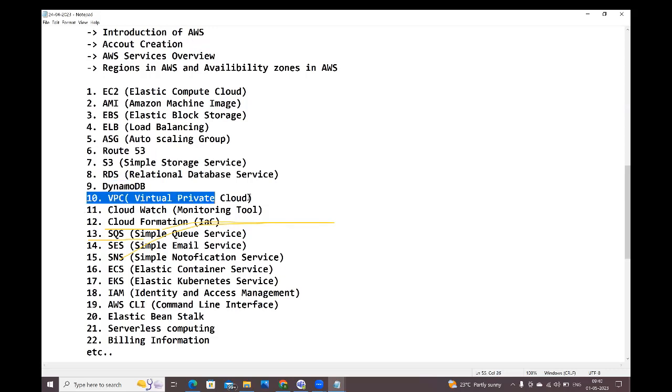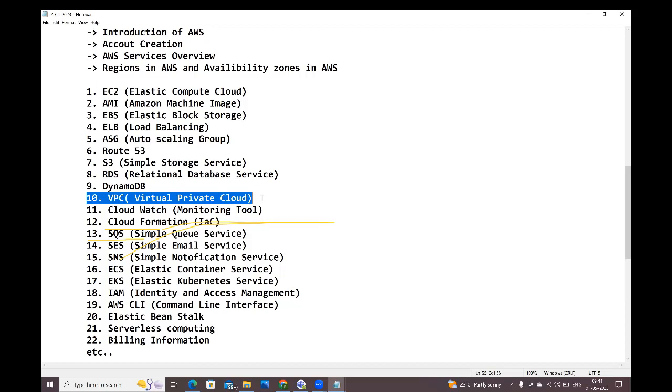This is one of the important services in AWS, guys. What is VPC? Virtual Private Cloud, guys. It is a large network. We will use VPC to provide security for our resources. Whatever resources we are using for our application, we need to provide security for those resources.